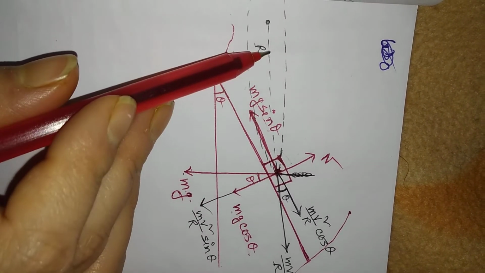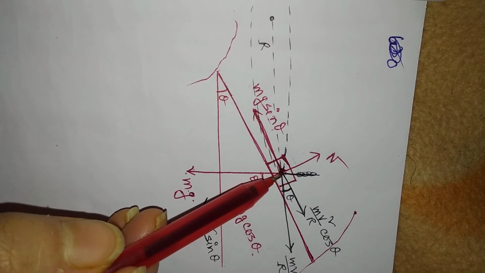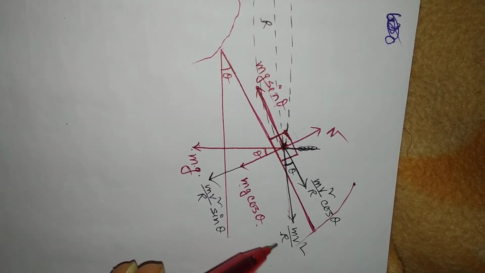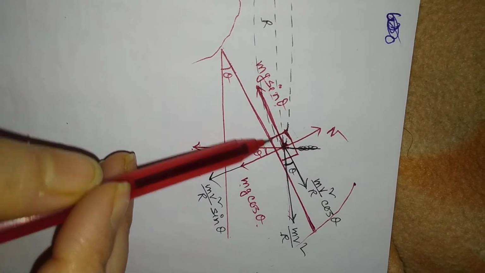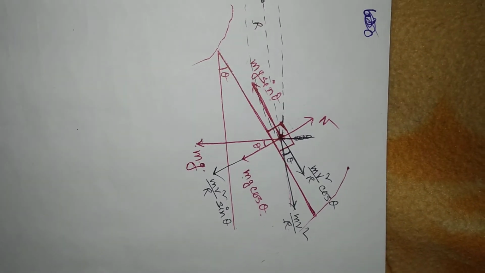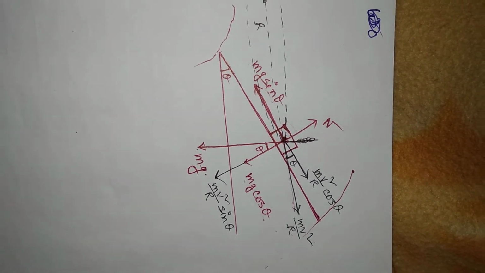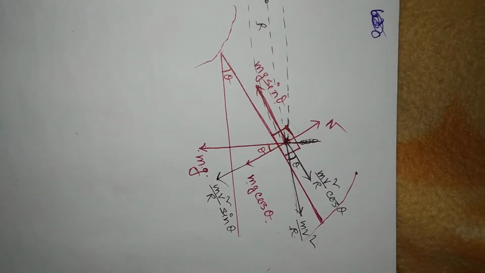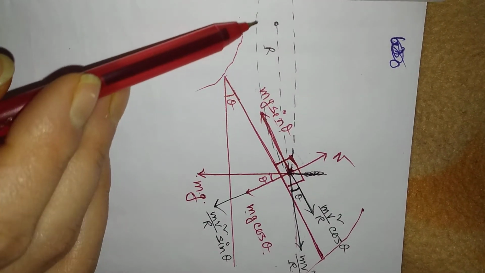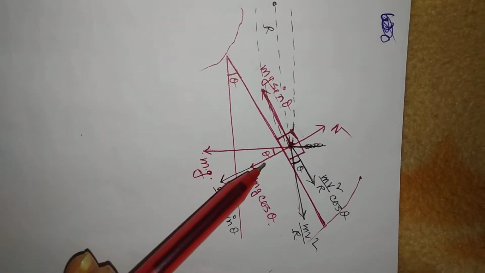So if this is a radius of this circle, then the centrifugal force on this vehicle is along this direction, which is radially outward, and this is mv square by r. v is the velocity of this vehicle and r is the radius of this circle, which is the circular path of this vehicle. Okay, when the vehicle is turning at the turning point, this is the radius of the circle of this vehicle.